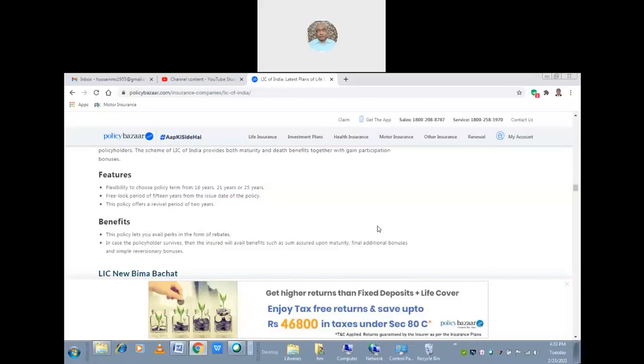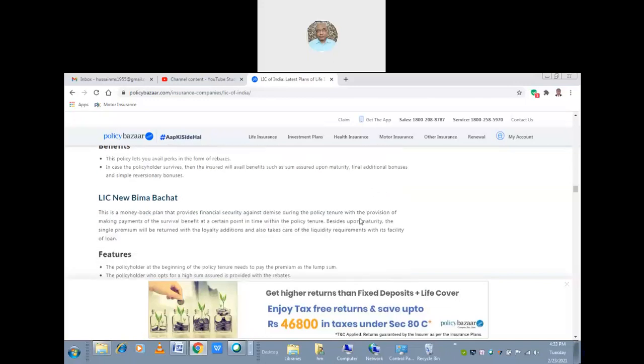So if there is no demise, naturally the bonus will be given, including the rate which is fixed over there, by the maturity.